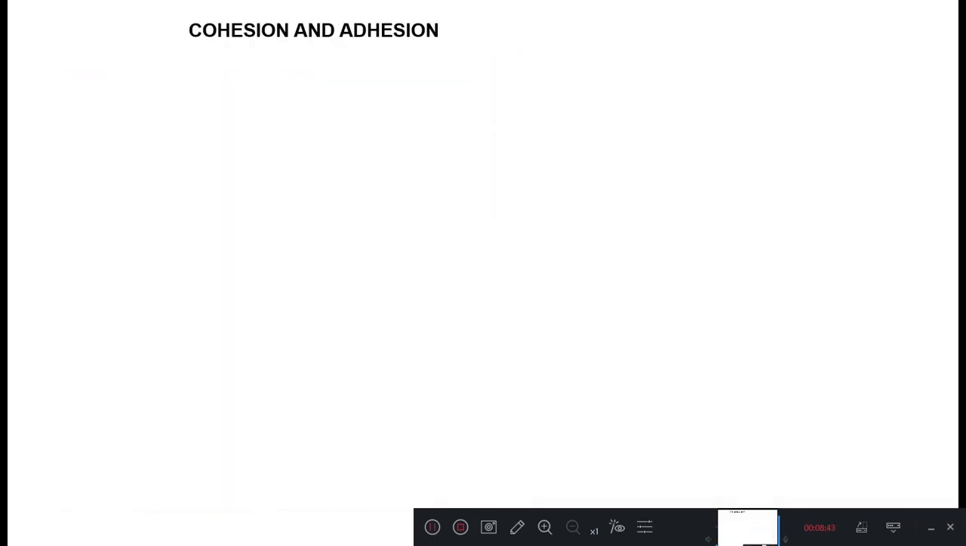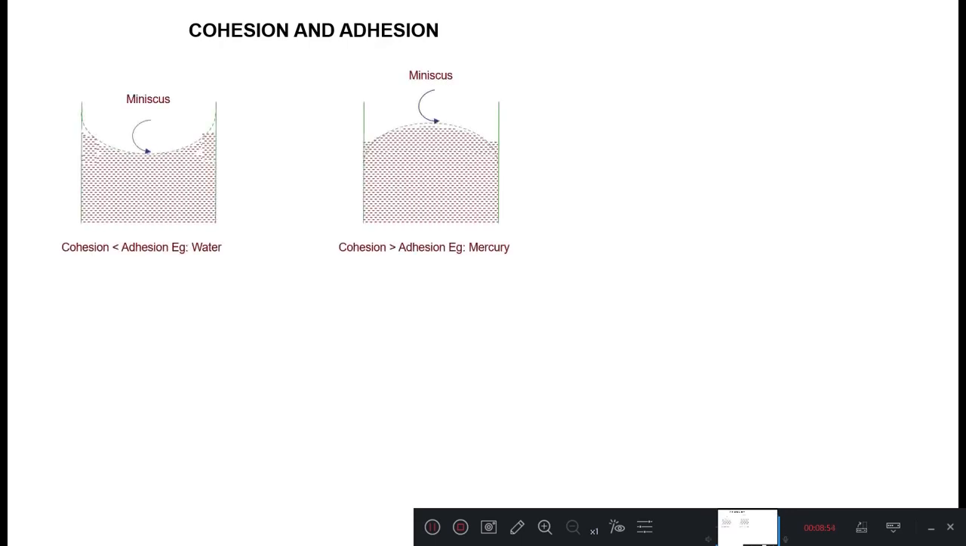And as I said, mainly the surface tension is because of what? Cohesion and adhesion. So cohesion means it is a property of intermolecular attraction between the molecules of the same liquid. This property enables the liquid to have a tendency to remain together. Due to the cohesive property of fluid, the surface tensile forces are developed at the free surface of the liquid or at the interface between different liquids.